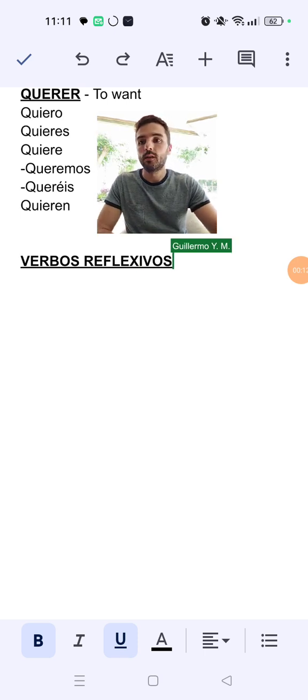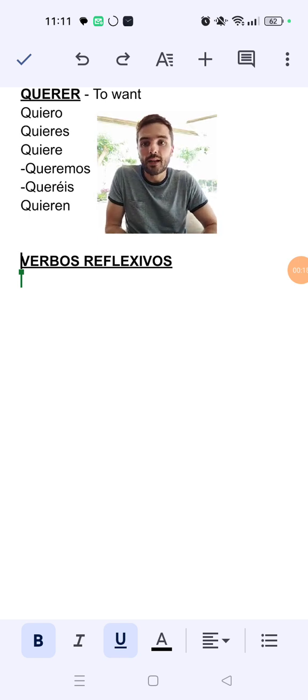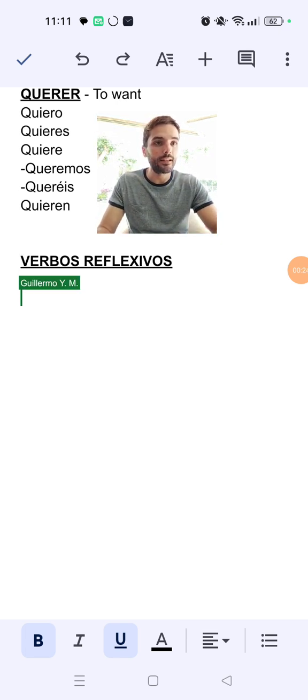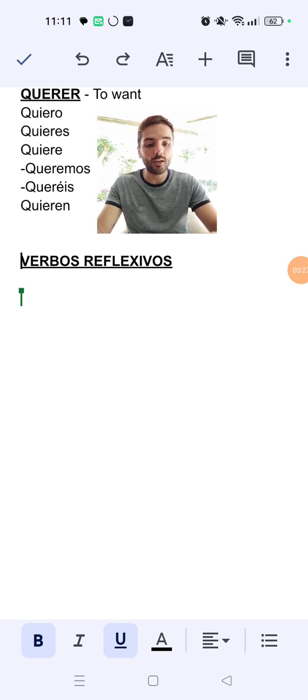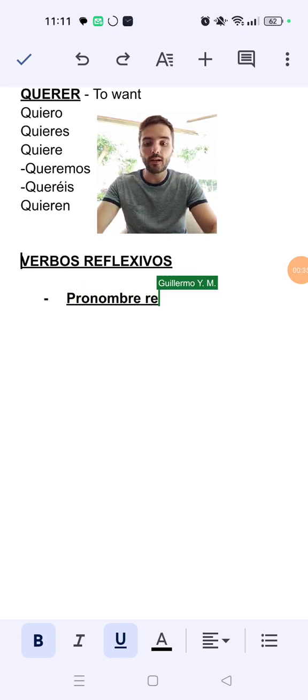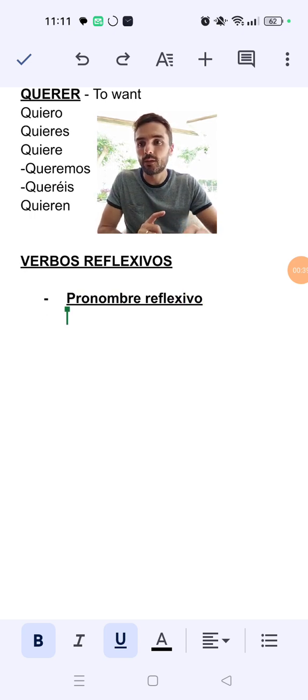Reflexivos. Okay, so these types of verbs are unique to the Spanish language and they only have one characteristic. This is that they are always accompanied by un pronombre reflexivo. Okay, so that's the only thing.